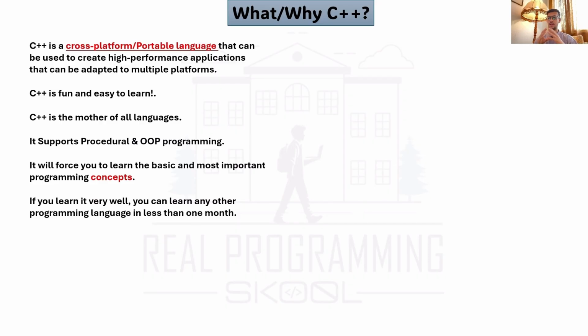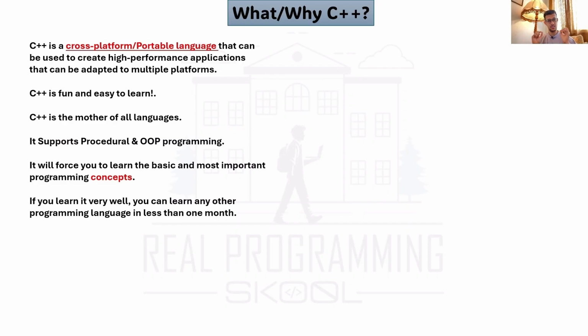For example, if you study how to program, not syntax, how to program using a language like C++, you will use the same concepts in other languages, and you'll also love another language because it will be easier for you. When you study programming concepts from a language like C++, and after that you switch to Python, for example, or JavaScript, you will just learn the difference in syntax, right?